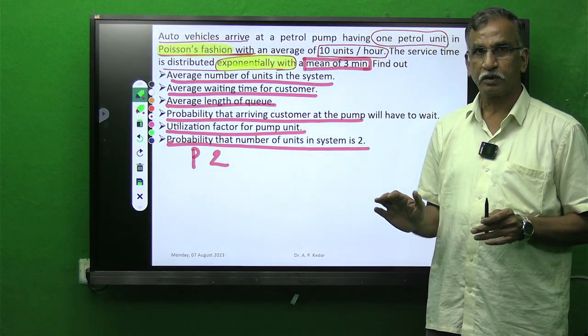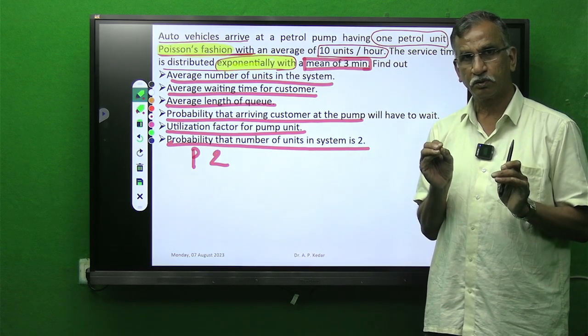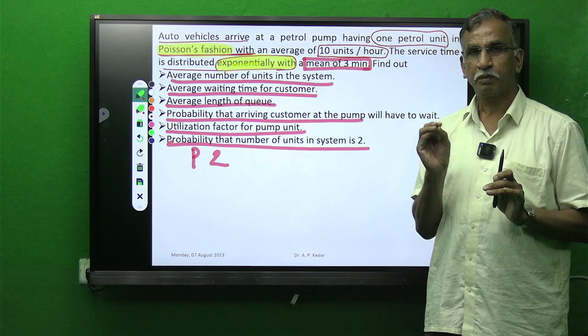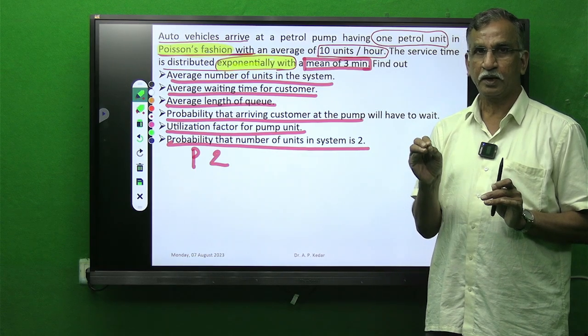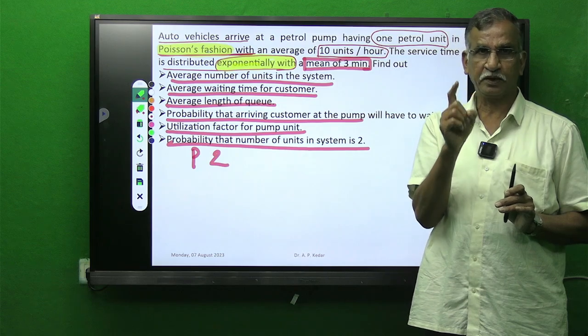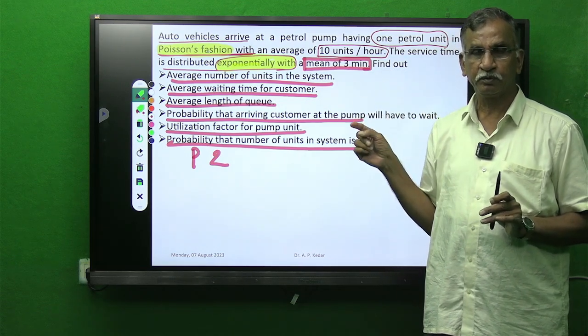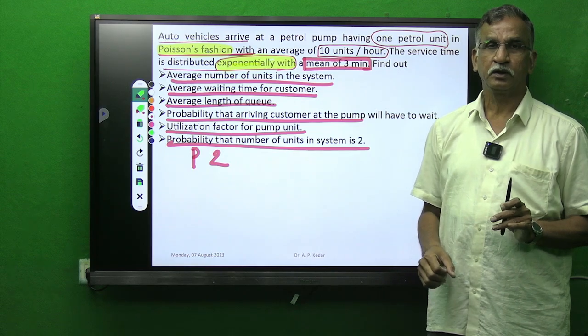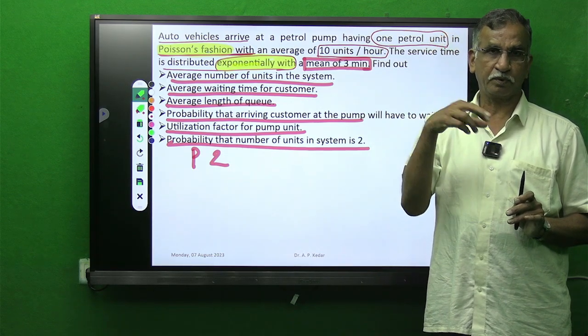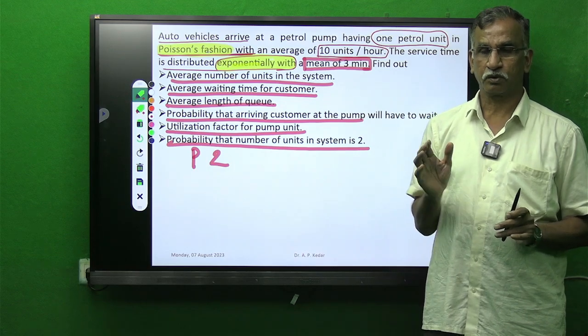Problems are very simple, straightforward. What you have to do is use the formulae directly by putting the values of lambda and mu. Remember one thing, if you commit a mistake in finding or interpreting the value of lambda and mu from the data given, if any one value of lambda or mu is wrong, your entire problem will be wrong.